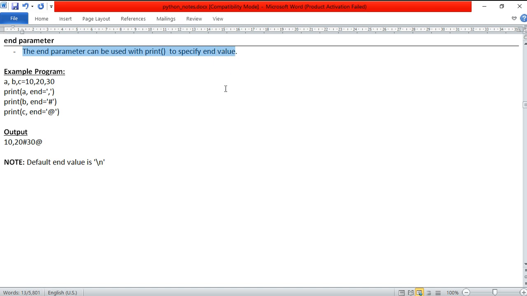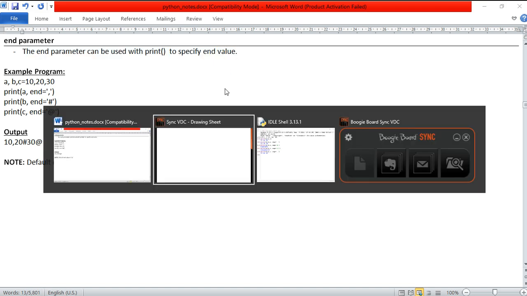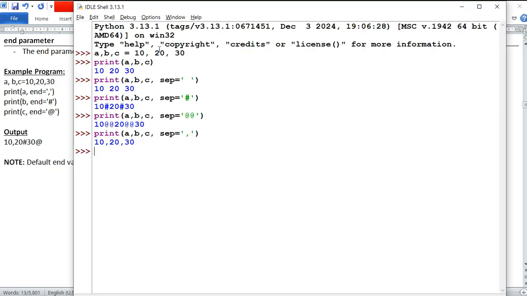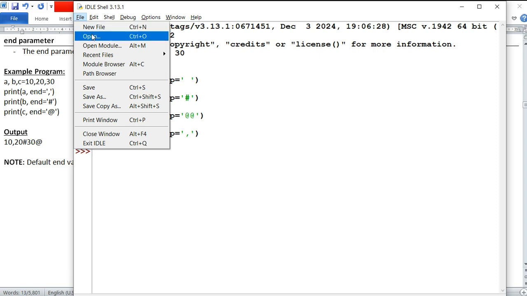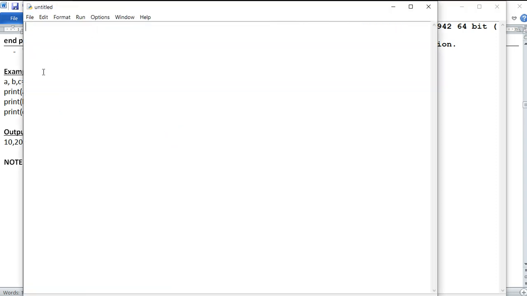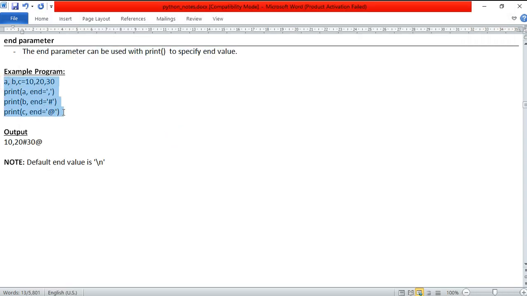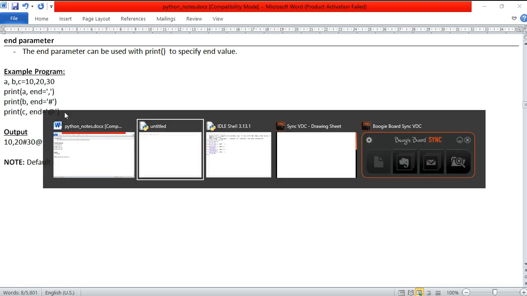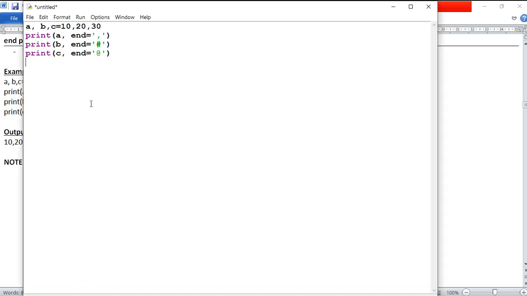Now what is this end value? Let us understand with an example. We understand with the help of a program only. So I am taking a new file, and I am going to copy these values. Now understand carefully what is happening. Here I am printing the A value, the B value and the C value.